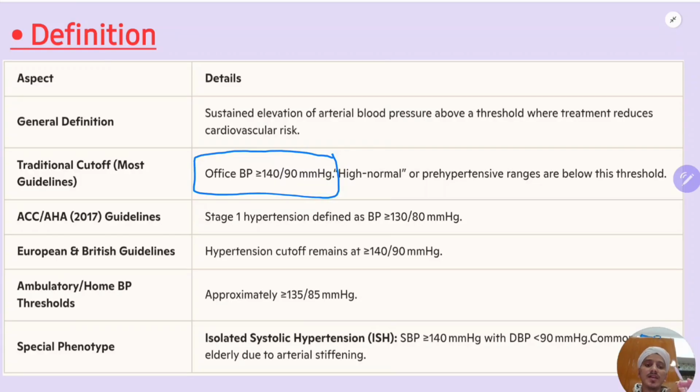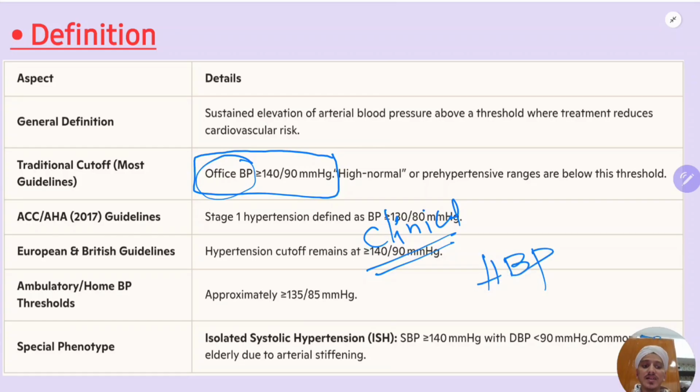If you are getting this range of BP according to the proper method by which you measure the BP, for at least more than two visits, then you should consider the patient as hypertensive and start the antihypertensive drug. This is office BP. What is office BP? The clinic BP, the BP which the patient has in the clinic, that is office BP. There is something called home BP.